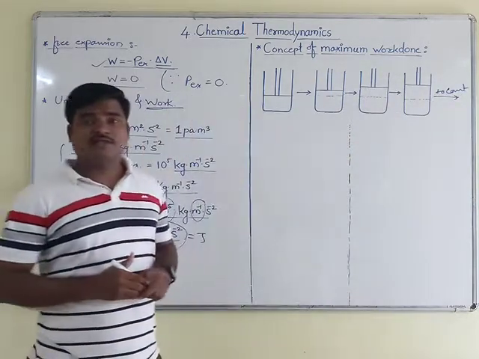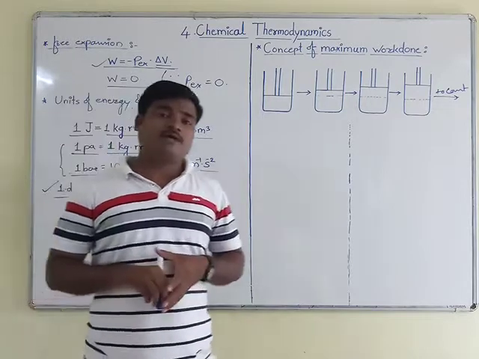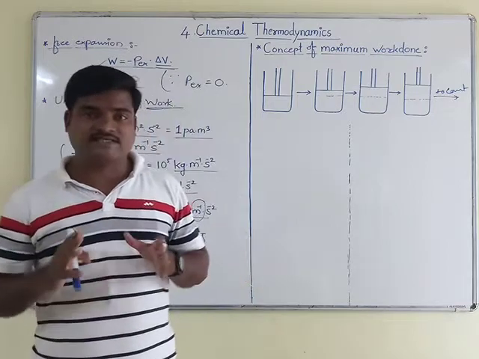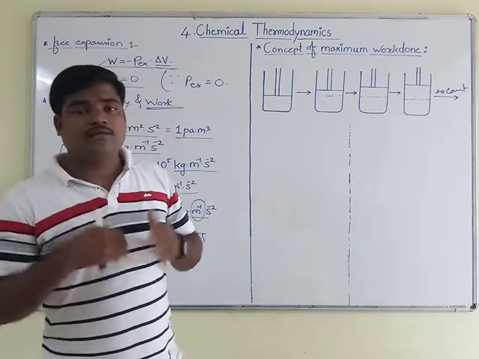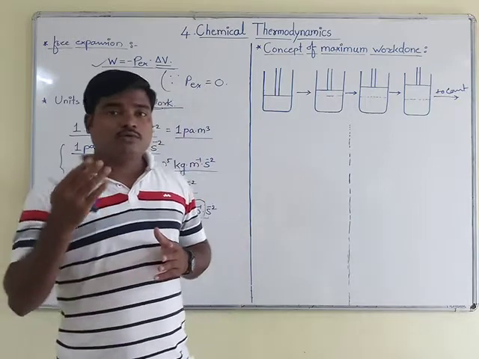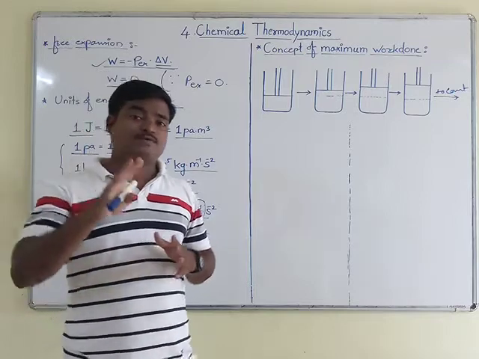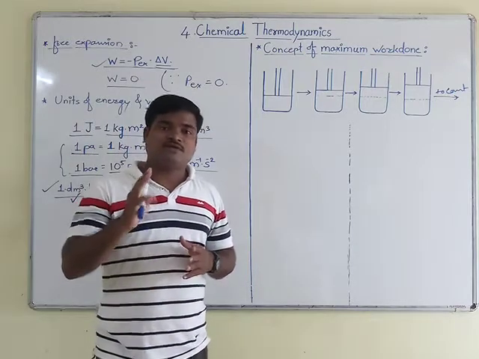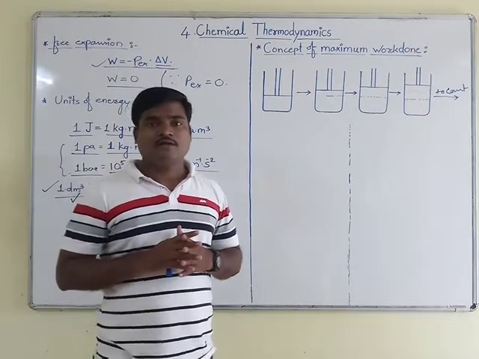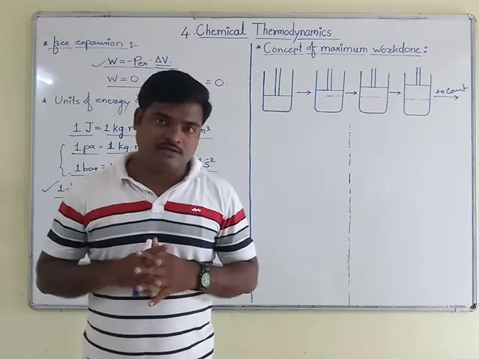Okay, if we see the pressure volume type of work done, or simply an expansion of gas in various steps, then you are going to calculate the maximum work done which is taking place in that process. Suppose we consider the expansion of gas in a single step, then in that case you will not get the maximum work done directly.